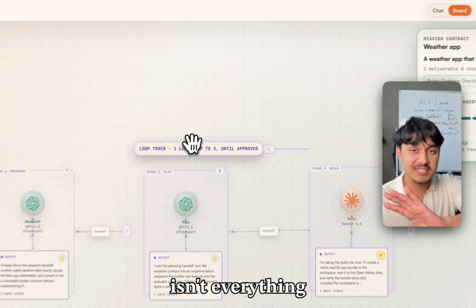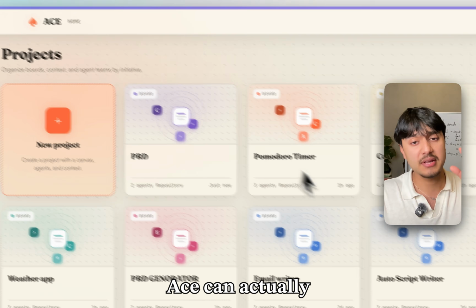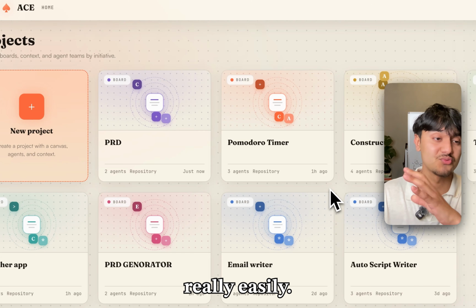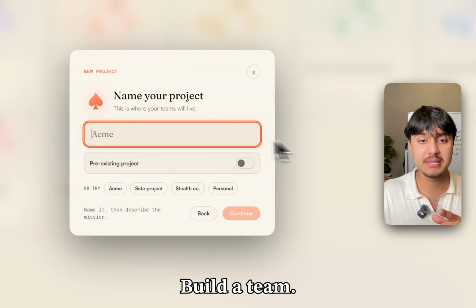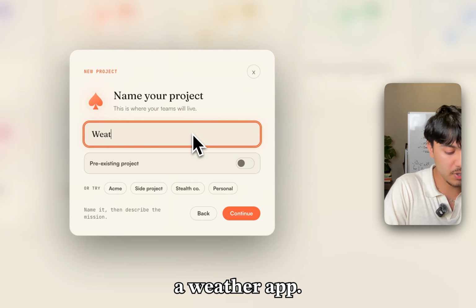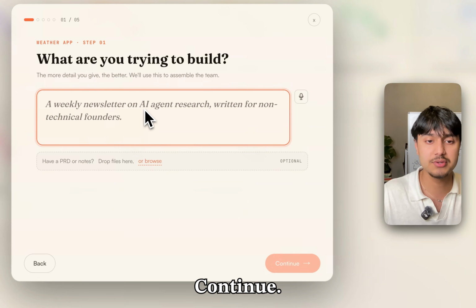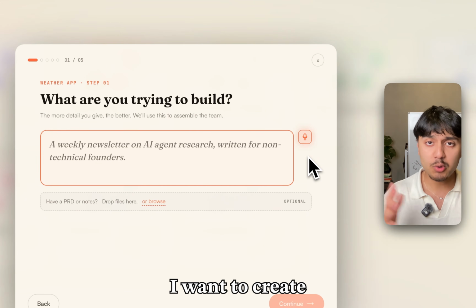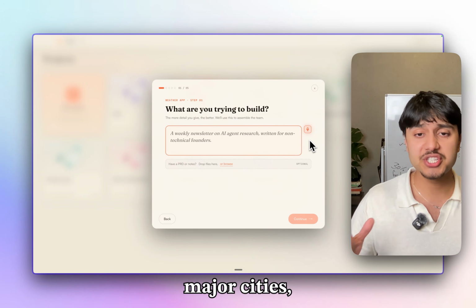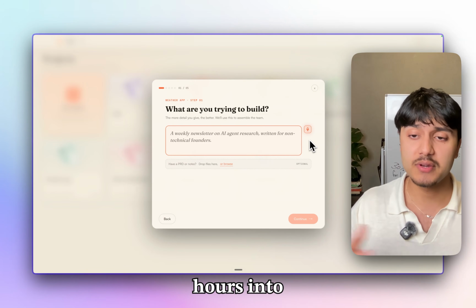But hold on, loops isn't everything that Ace can do. Believe it or not, Ace can actually one-shot apps really easily. Check this out. Go ahead and click new project, build a team, name your project. I want to build a weather app. Continue. Now you can just click this button over here and record a prompt. I want to create a weather app that reports all the major cities, current weather, and 24 hours into the future.